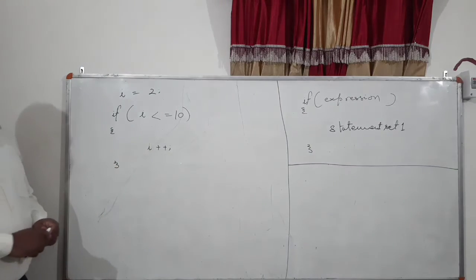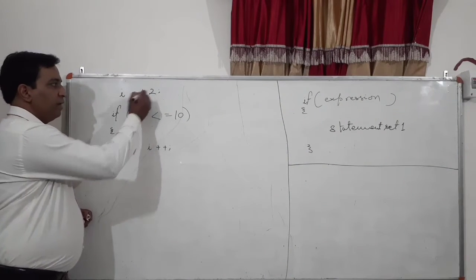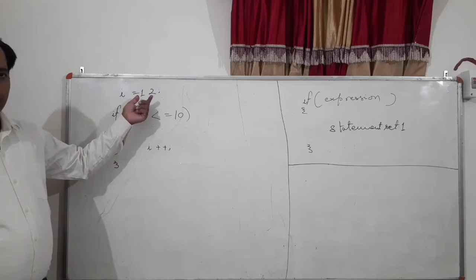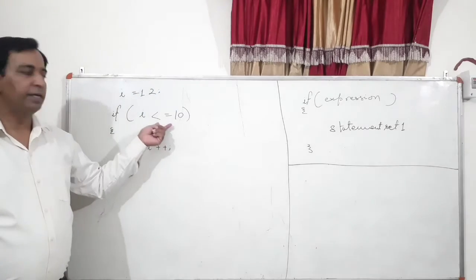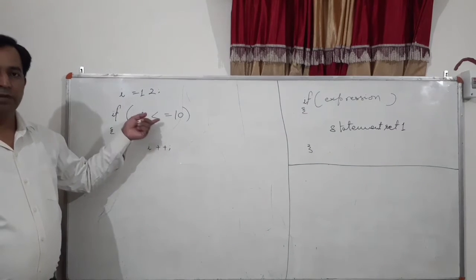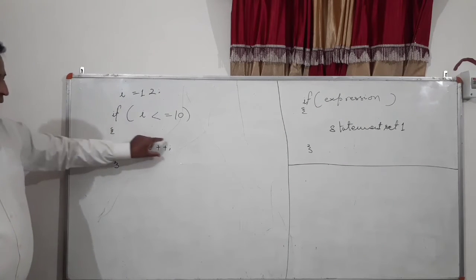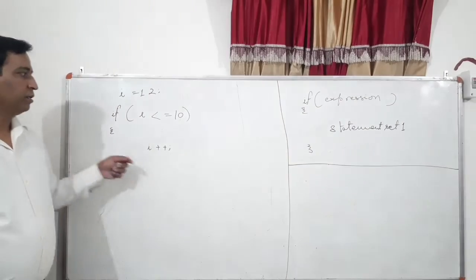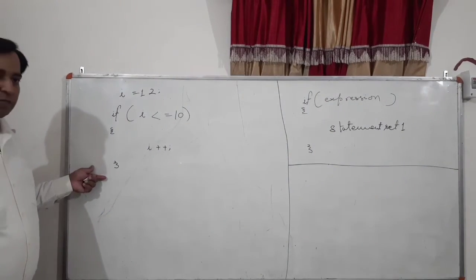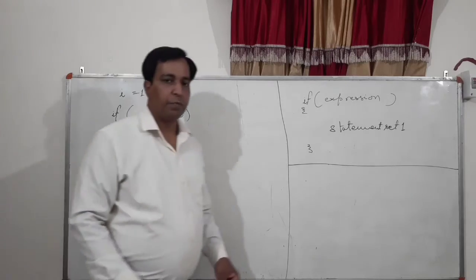Now suppose the value of I is 12. Now here we are checking 12 is less than equal to 10. In this case it is false. In that case, this I++ statement will not be executed, right? So this is how your if statement works, right?